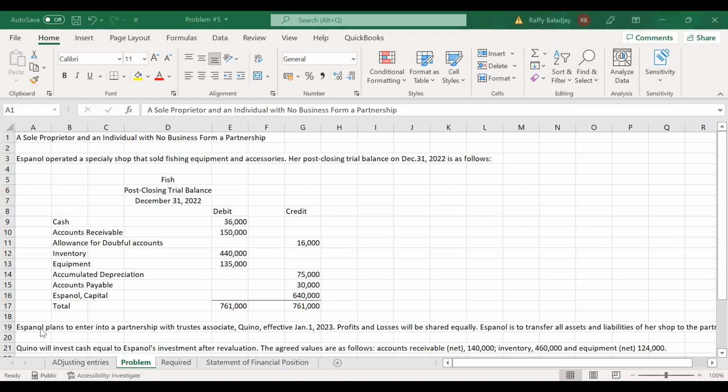Additional information, it states that Hispanol plans to enter into a partnership with a trustee, associate Kenno, effective January 1, 2023. Profit and losses will be shared equally.